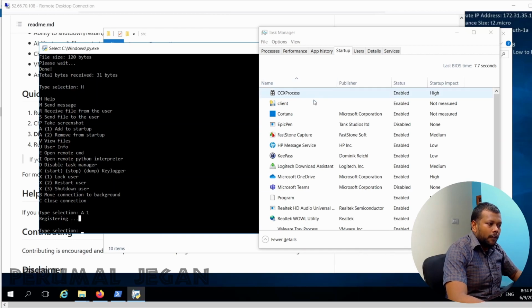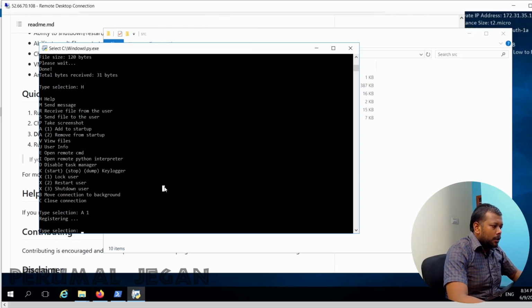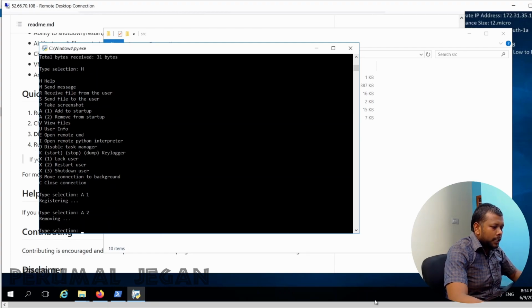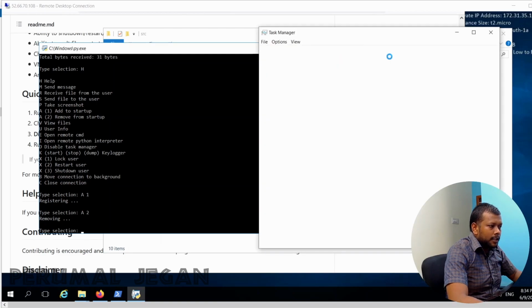So whenever the machine restarts, it will be automatically executed. So my C2 server will be getting the uninterrupted connection. This is another excellent feature. Now I am going to remove that one. Now I removed that. Let me check it in the startup folder now.